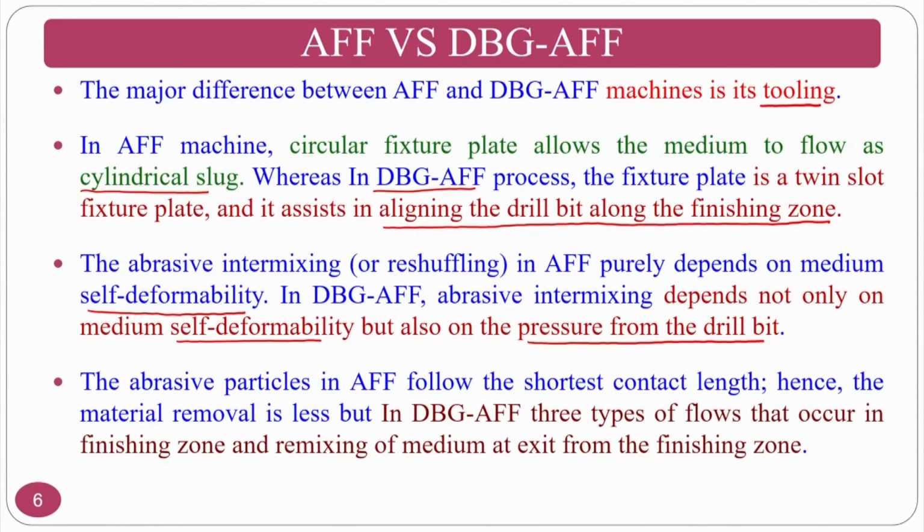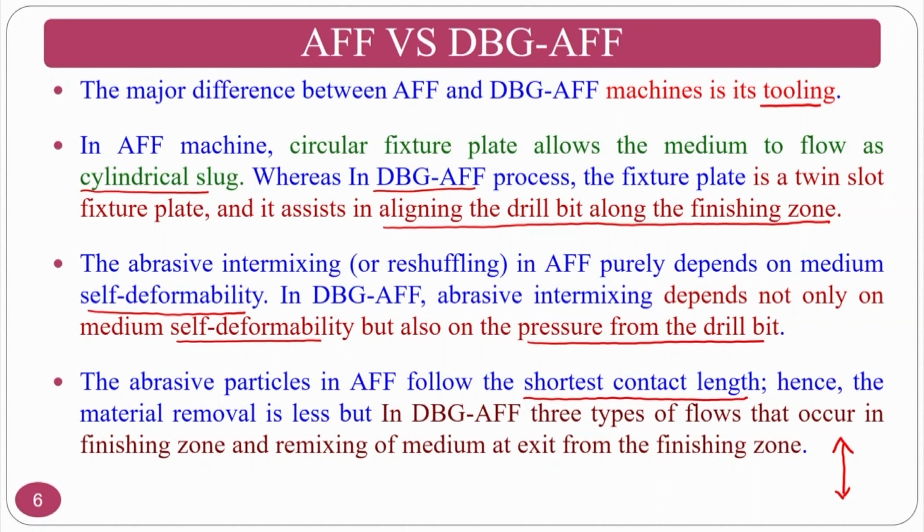The abrasive particles in the abrasive flow finishing process take the shortest contact length, that is a straight line. Normally extrusion pressure is there, then you will have the shortest path, but in the shortest path the number of peaks encountered by the abrasive particle is minimum.